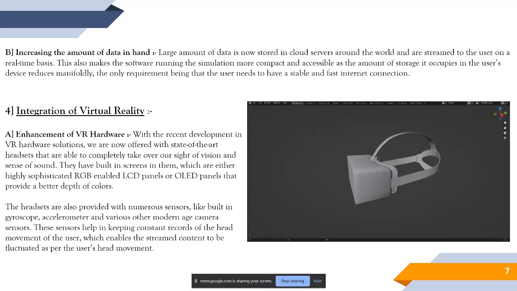Now, coming to the fourth stage, that is integration of virtual reality. Virtual reality is a very, very important piece of hardware to get the complete experience of virtual worlds. This is also an industry that's been rapidly growing in the last 4 or 5 years. There are n number of researchers conducting studies in this field, especially on the hardware components that go into the virtual world. What a virtual reality headset actually does is it completely takes over the person's point of vision as well as his capability of hearing, because most modern-day virtual reality headsets come with studio-level audio systems that are already incorporated into the headset.